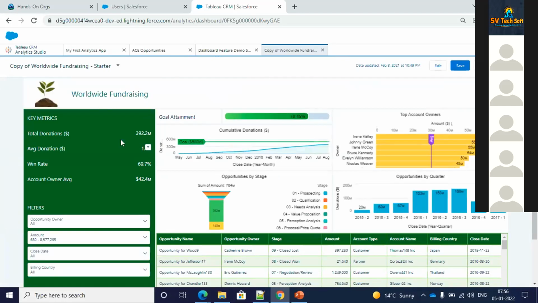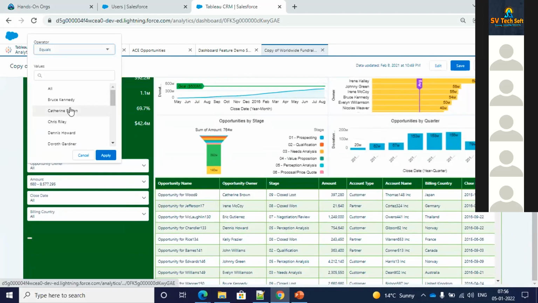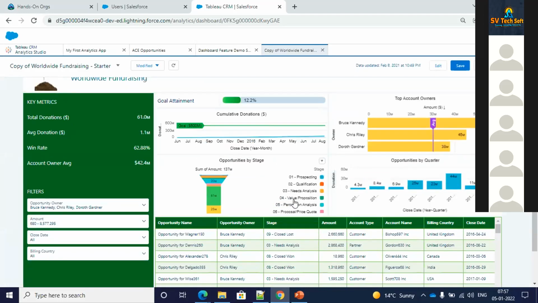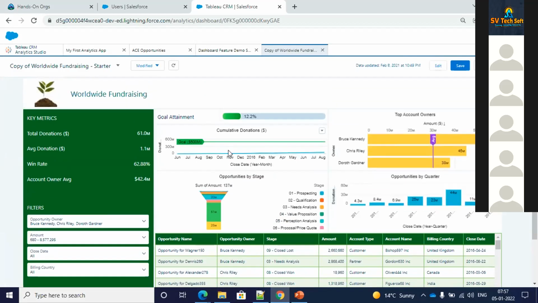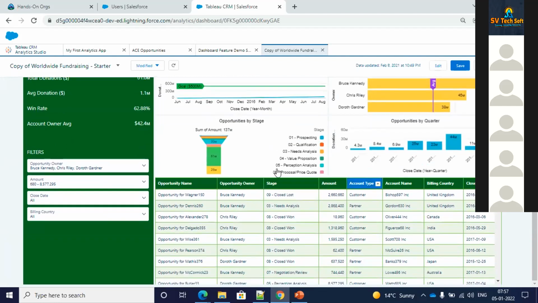Okay, so basically if you select certain filters, let's say the opportunity owner, I want to go for Bruce Kennedy, Chris Riley, and Doroth. If I click on apply, as you can see, all the charts have changed, right? You have the top account owners here, the goal attainment which is being shown over here, and then the opportunities by stage, the funnel chart which is there. Then you have the opportunity table over here.